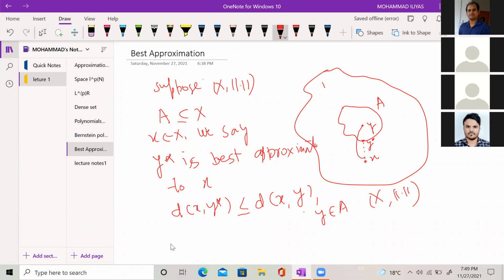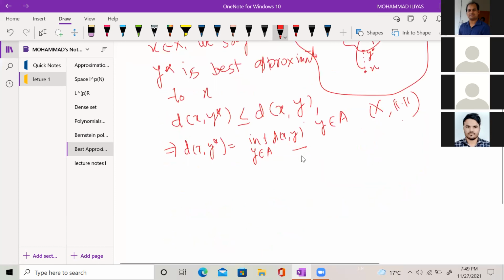Again I can write this as d(x, y star) is nothing but the infimum of d(x, y) where y belongs to A. So this is the distance between the element x and the set A.